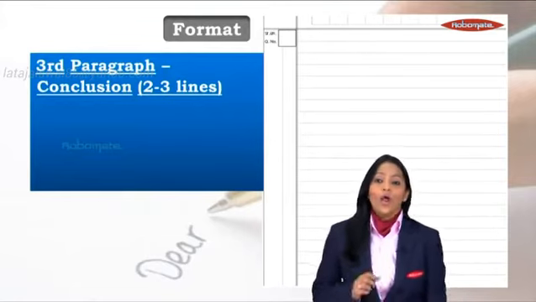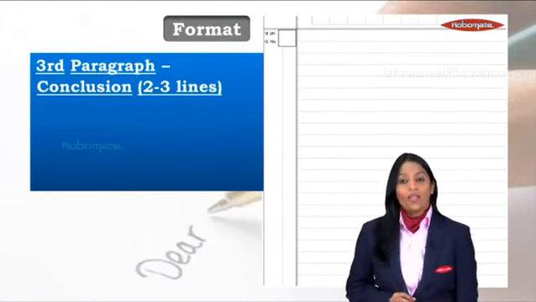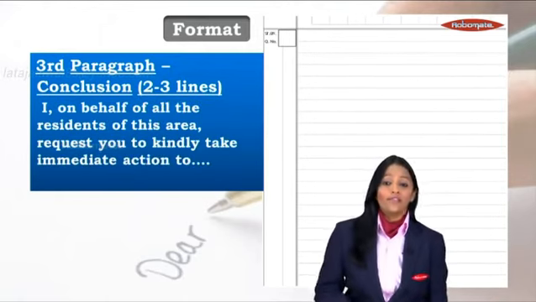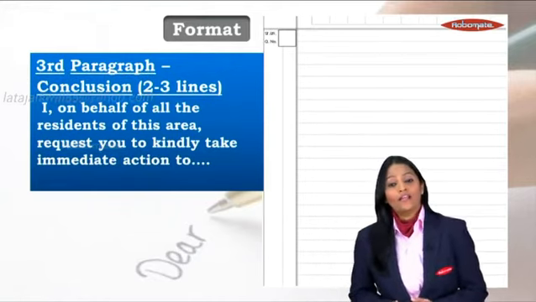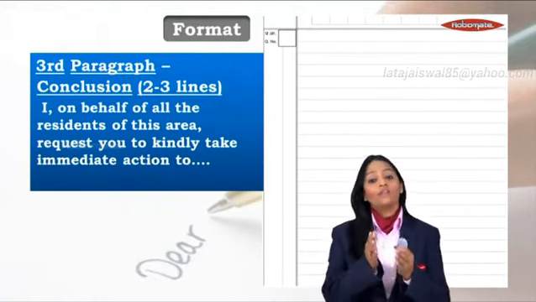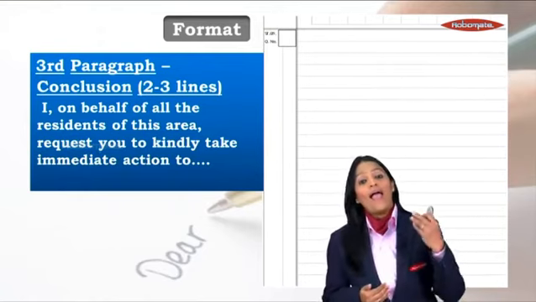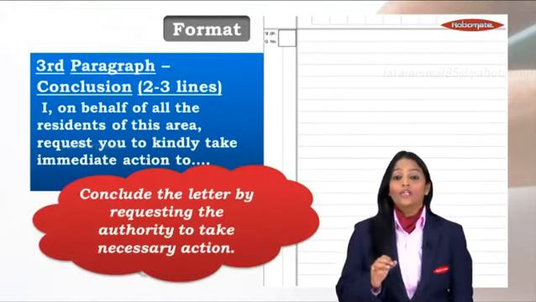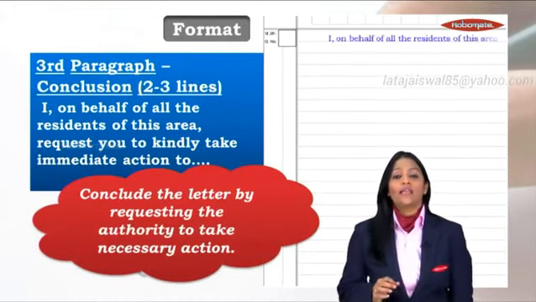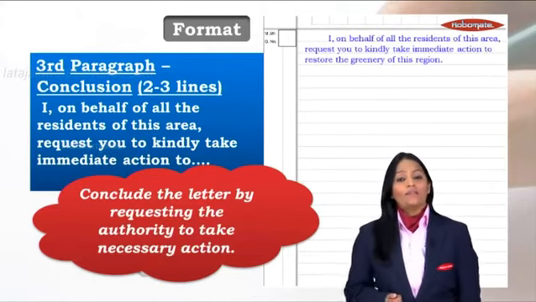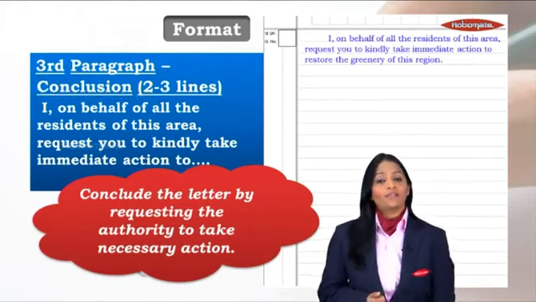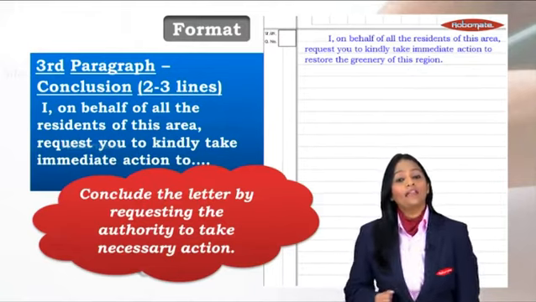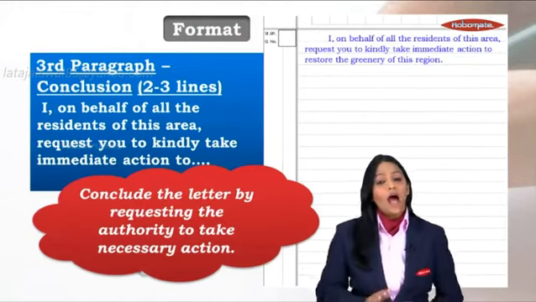Again, the conclusion will be only 2 to 3 lines. Nothing new. You will just conclude it saying, I, on behalf of the residents of this area, request you to kindly take immediate action to. Now, why are you writing that? Because it's a complaint and you want them to act on that complaint of yours. And this is what you will write in the third paragraph. Conclude the letter by requesting the authority to take necessary action. So there you have, I, on behalf of the residents of this area, request you to kindly take immediate action to restore the greenery of the region. So that's it. How simple, students.